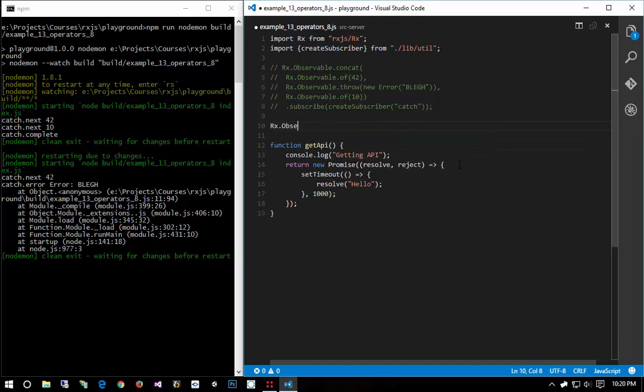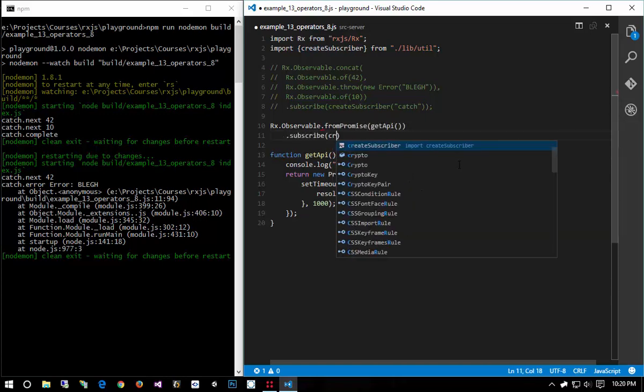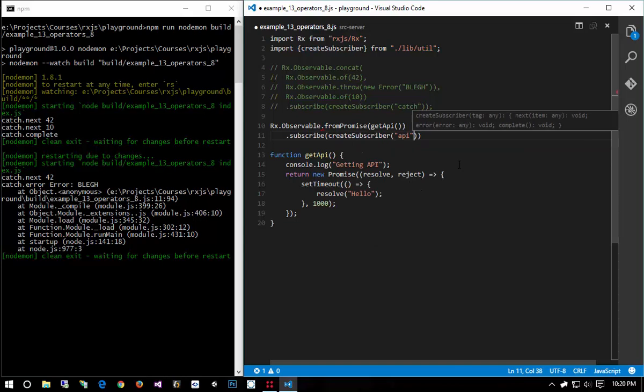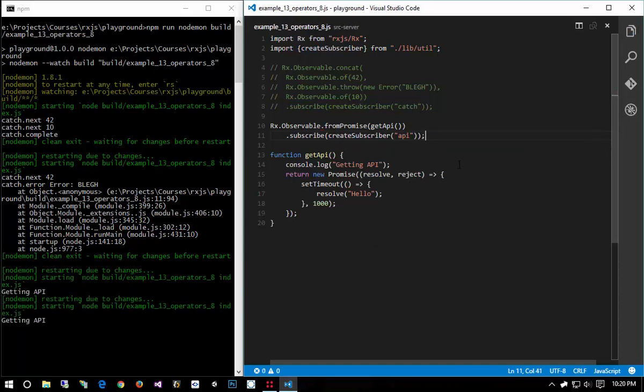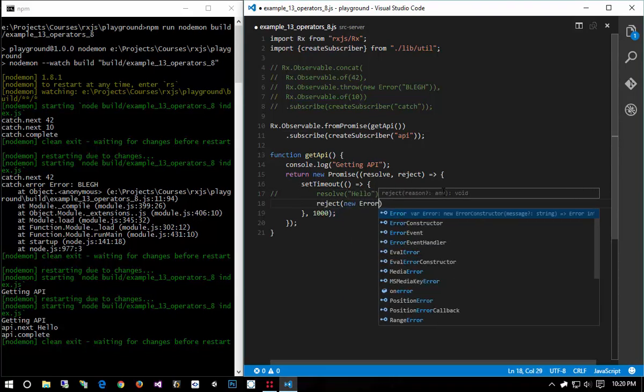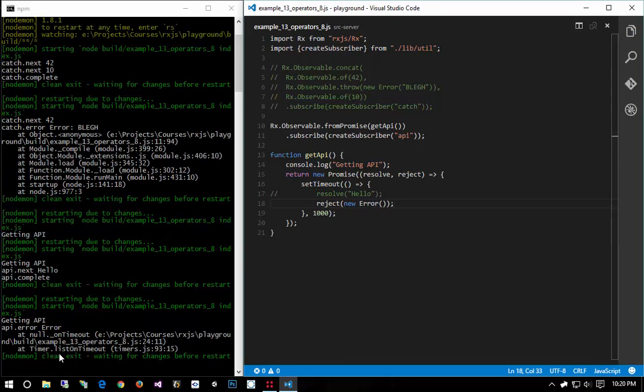So if I said Rx.Observable.fromPromise getAPI, and then I did subscribe, create subscriber, it says getting API, and then it says next hello and API.complete. But what if this threw an error instead? What if instead of resolving hello, I rejected with a new error? So we get getting API, but then we get API error.